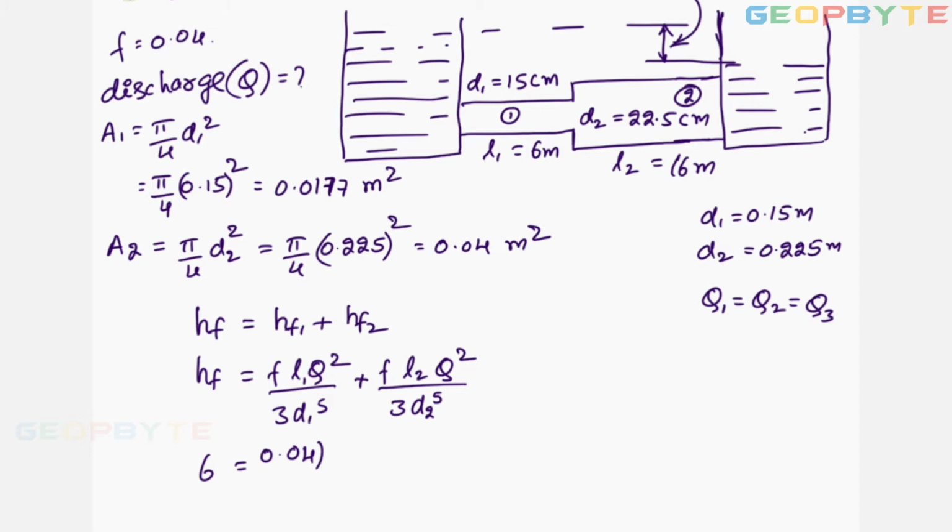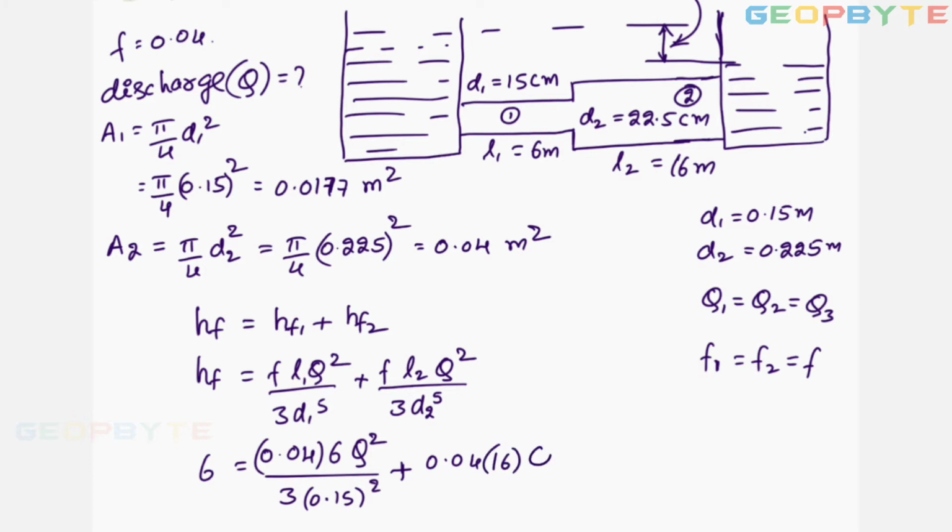0.04, L1 6 meters, Q unknown value, Q square by 3 into D1, 0.15 whole square, plus F2, 0.04. Here F1 equal to F2 equal to F, into L2 16 meters, Q square by 3 D to the power of 5, 0.225 whole square.